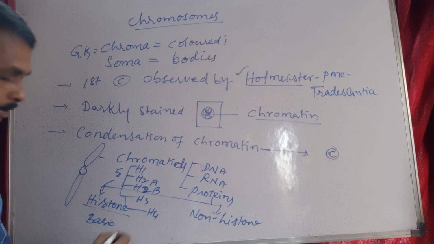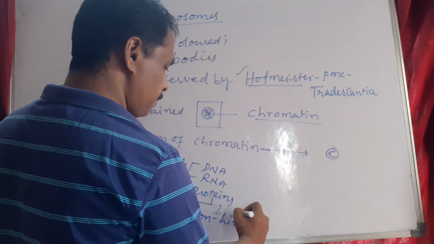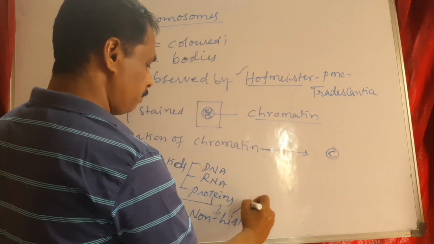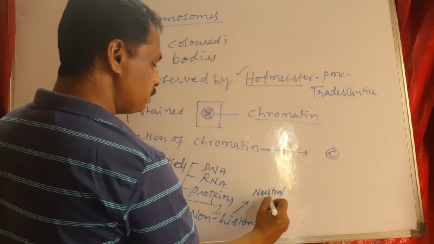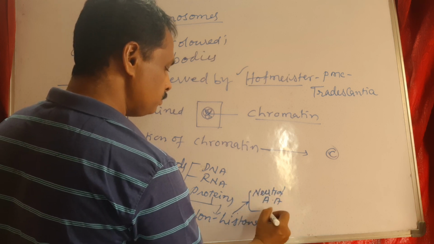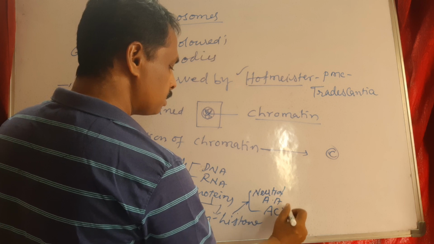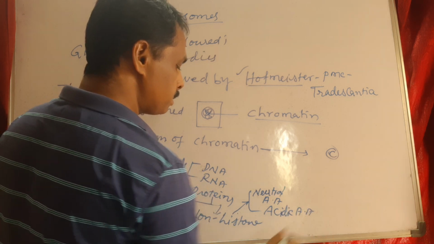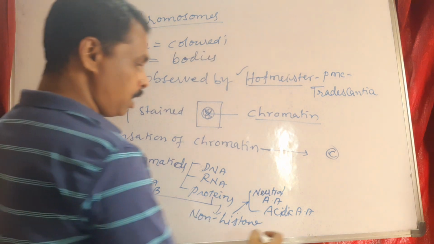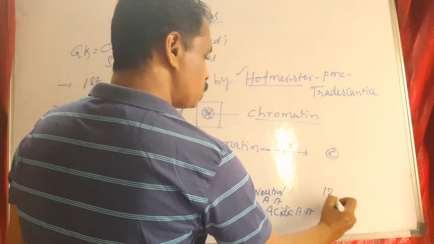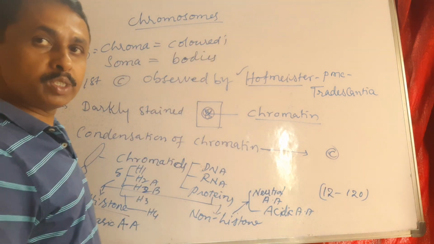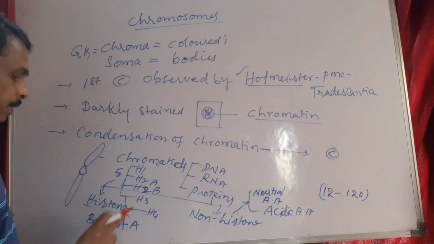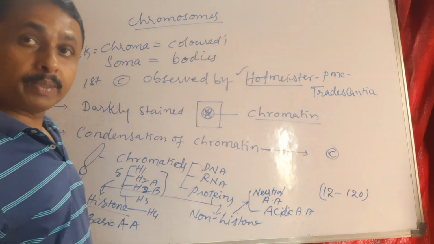Whereas non-histone proteins are made of neutral amino acids and acidic amino acids. The number of non-histone proteins is 12 to 120, and it varies from species to species, whereas histone proteins are constant for each species.